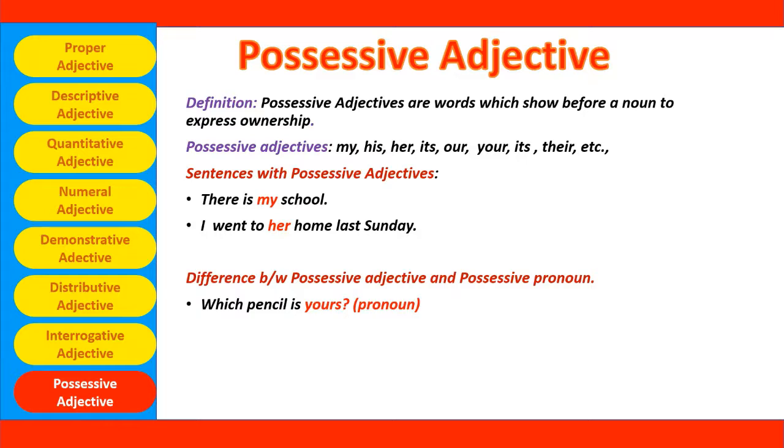Why? Because here the noun and pronoun are linked with a linking verb. Now this is my pencil. Here my is a possessive adjective. Why? Because it is directly accompanied with the noun pencil.